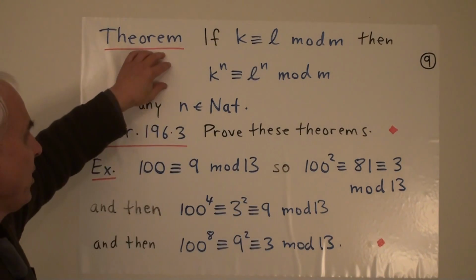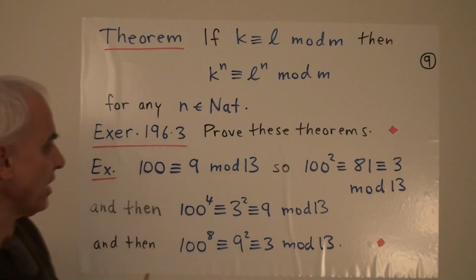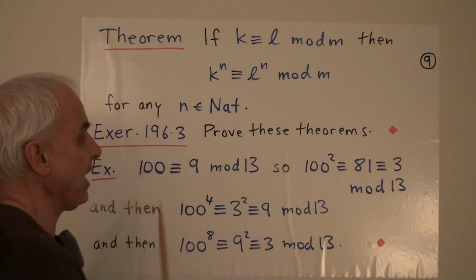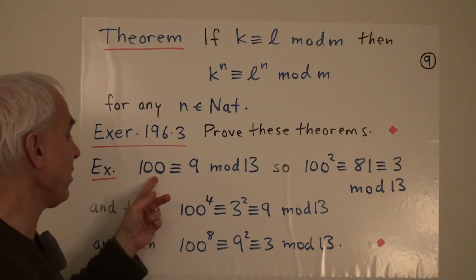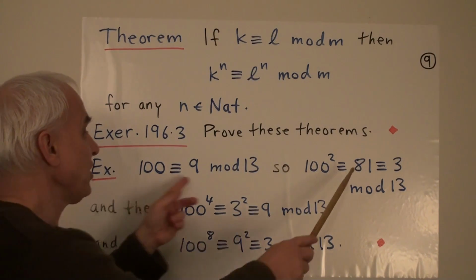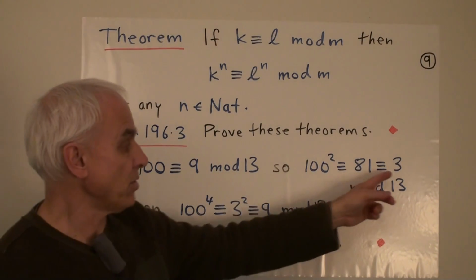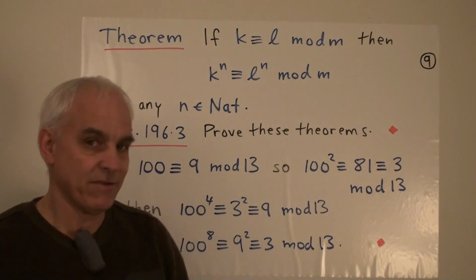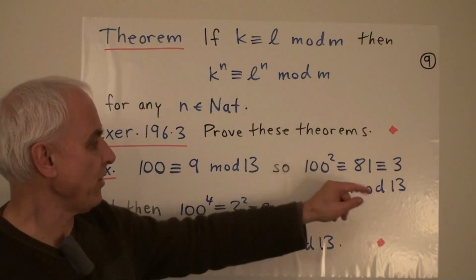So let's illustrate this one here. 100 is congruent to 9 mod 13. We've had that several times. Applying this to n equals 2 tells us that 100 squared is congruent to 9 squared, or 81. But 81 is congruent to 3 because we can take out 78, which is 6 times 13. And so we get that 100 squared is congruent to 3.